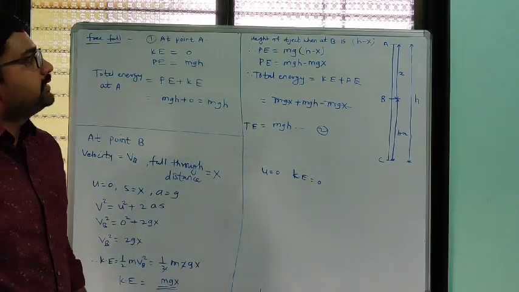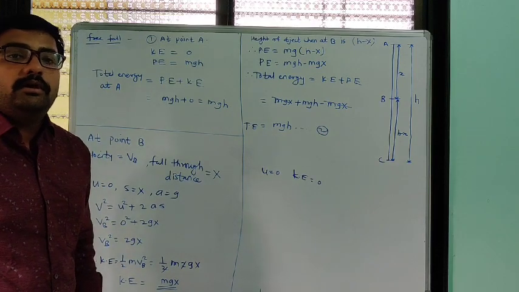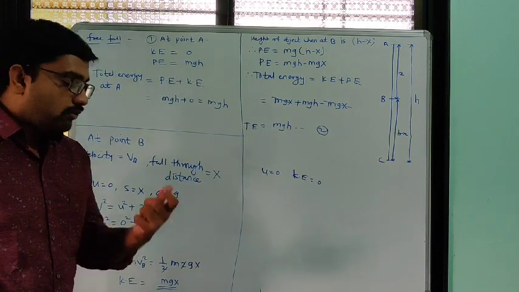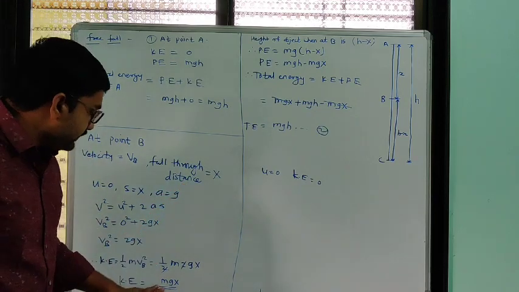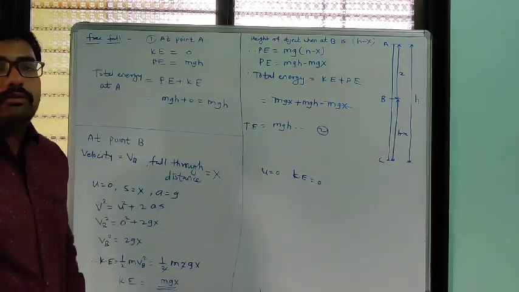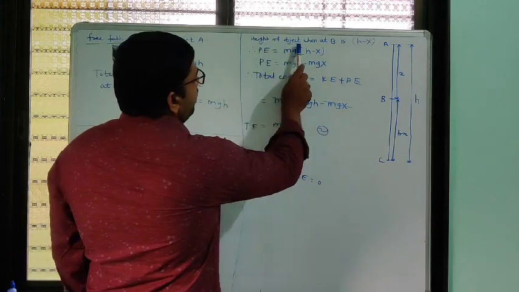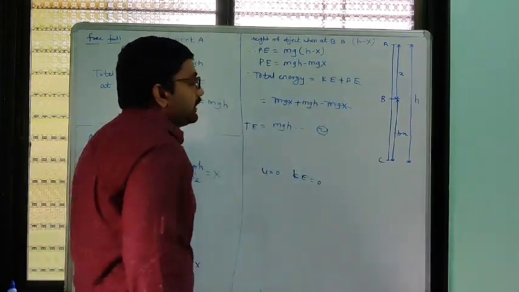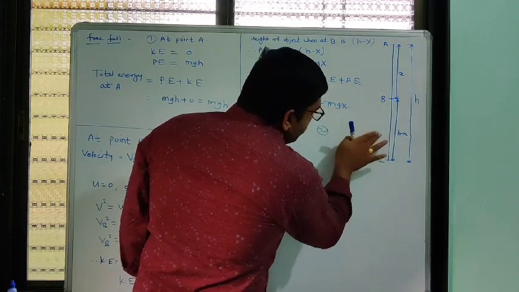Now we have to calculate the potential energy at point B, because total energy is the combination of potential energy and kinetic energy. This is the kinetic energy at point B. Now for potential energy: when the object is at B, what is its height from the ground?